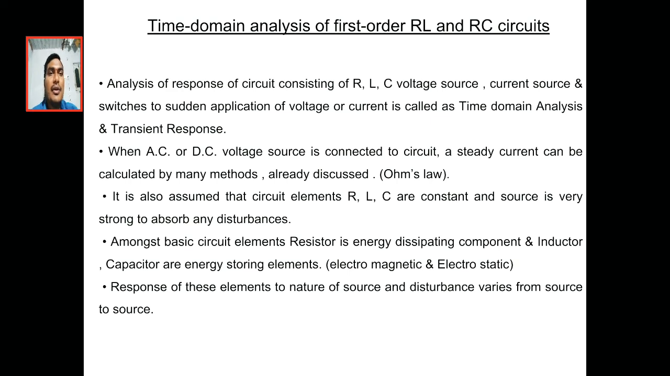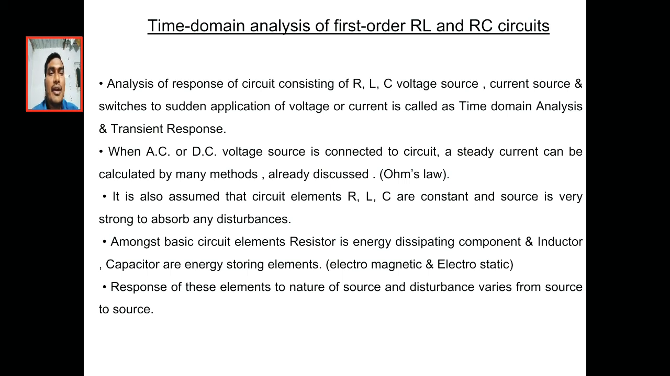Suppose a 10 volt voltage source is connected to a circuit consisting of a 2 ohm resistor. By Ohm's law, I equals V by R, so 10 by 2 means 5 amps. So the current flowing in the circuit is 5 amps. This type of analysis is called steady state analysis.